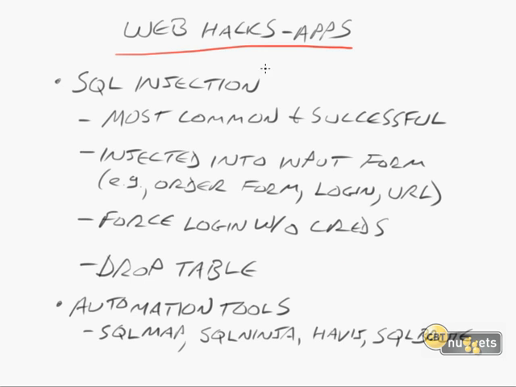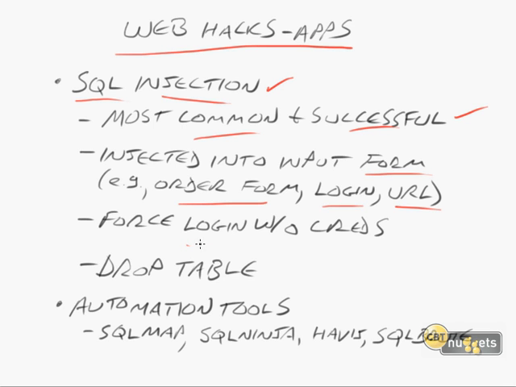There are also several things relating to web applications that you can hack, and the most significant of those is always going to be SQL injection problems. This is the most common and successful method for hacking web applications. What will happen here is you're going to be able to do some kind of SQL input and inject it into some kind of form usually. This could be an order form, it could be a login page where you get a pop-up that asks for your username and password. There are various ways of triggering or fooling that data. There's also URL tampering, where you enter a specific query into a URL, and then the web page will spit back out data that it was not supposed to reveal to you.